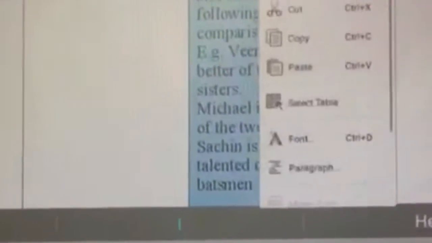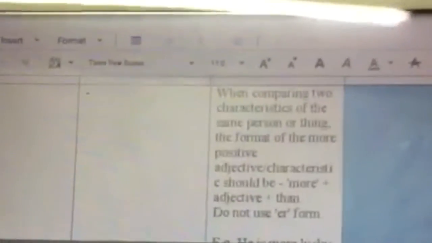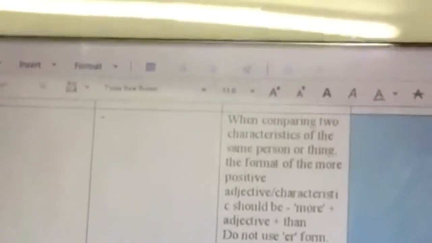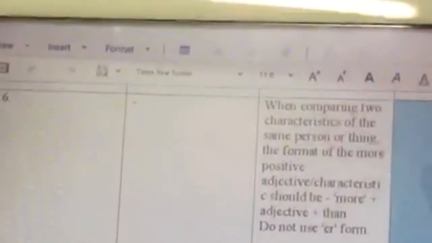Okay. So you'll have to learn which adjective has what kind of form in the positive degree, comparative degree, and superlative degree. Let's look at rule number 6. Now, until now, we have used the comparative degree of adjectives to compare two different persons or two different things, two different nouns and two different pronouns.